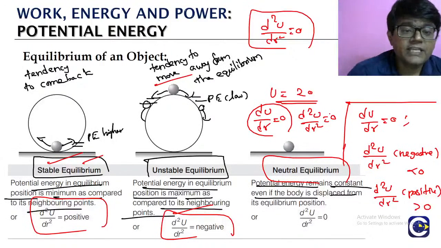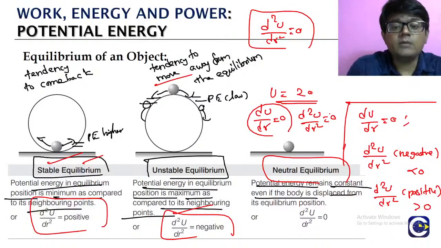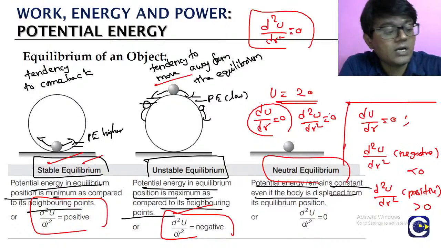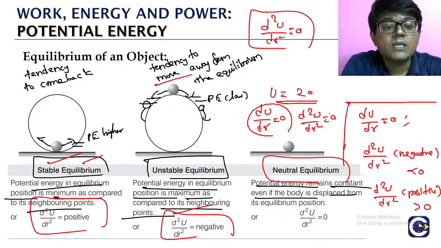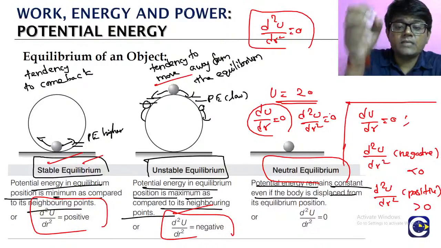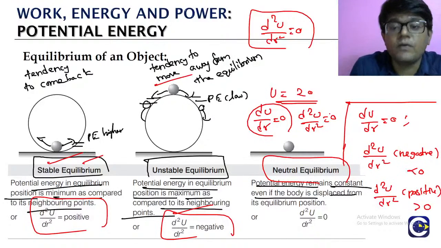How do we identify the maximum or the minimum of a particular function? Based on that, we can decide whether the equilibrium is actually a stable equilibrium or unstable equilibrium. Remember, in case of stable equilibrium, the particle will always have a tendency to come back. Unstable, it will have a tendency to go away. Neutral, neither a tendency to come back nor a tendency to go away.